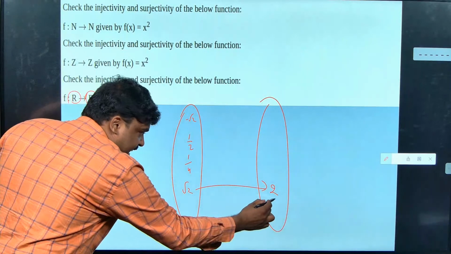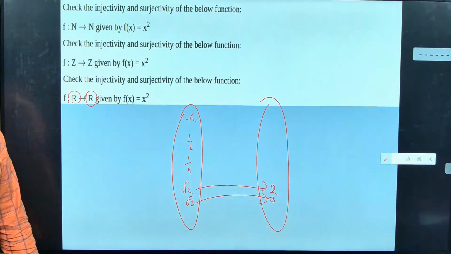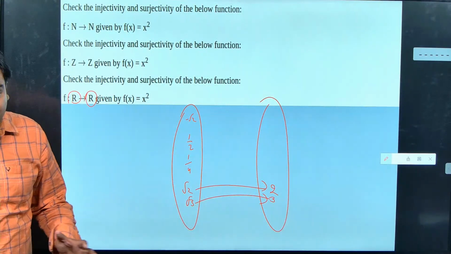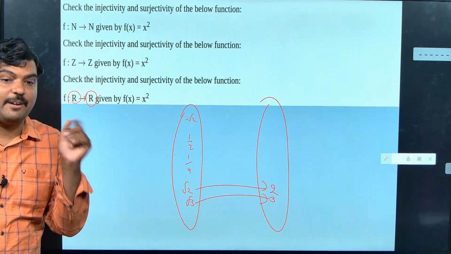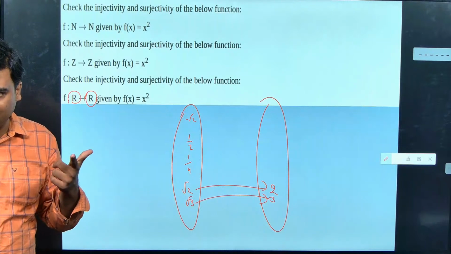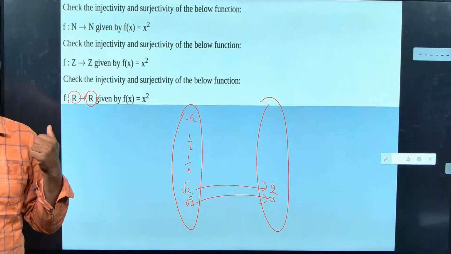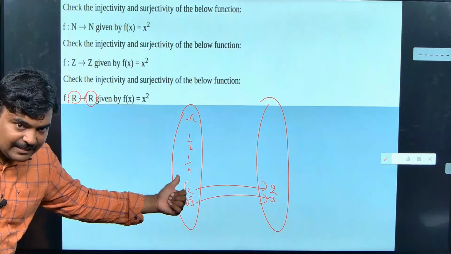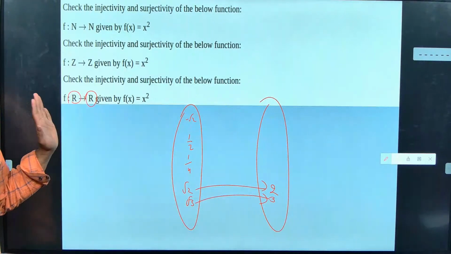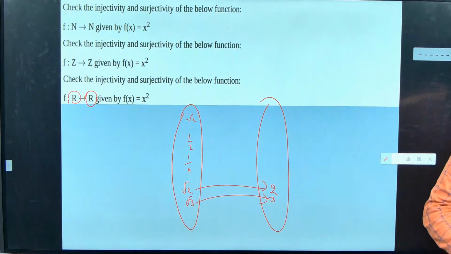If I have 3 here, so root 3 will be here, root 3 will square to make 3. All positive numbers will be mapped, but no negative number will be mapped, because while squaring, all the negative numbers will become positive. Positive numbers also will become positive. So this is many to 1 and into. Same thing, many to 1 and into. So many to 1 and into can be said as neither injective nor surjective.